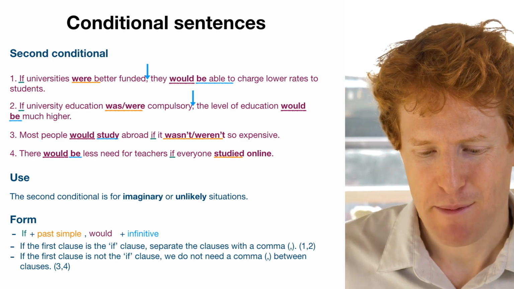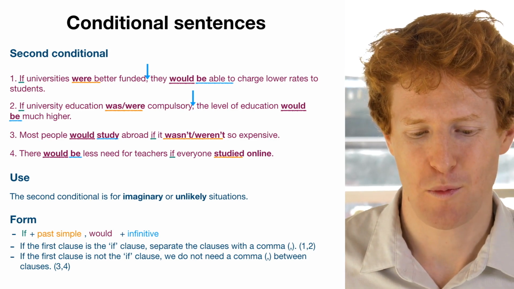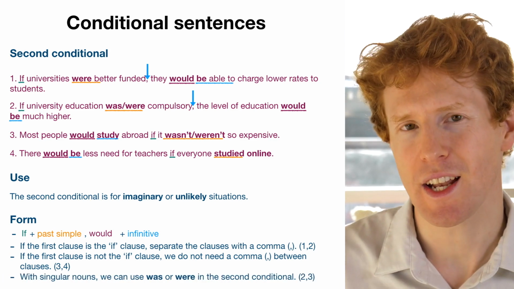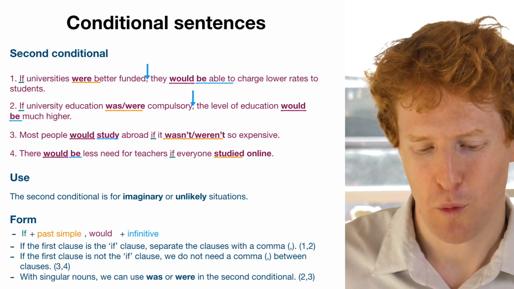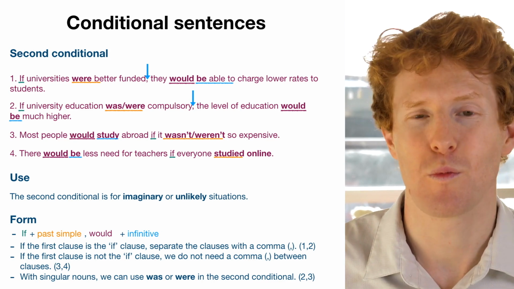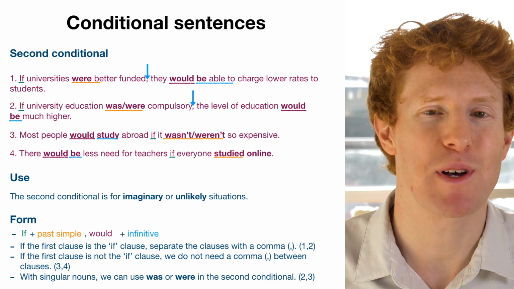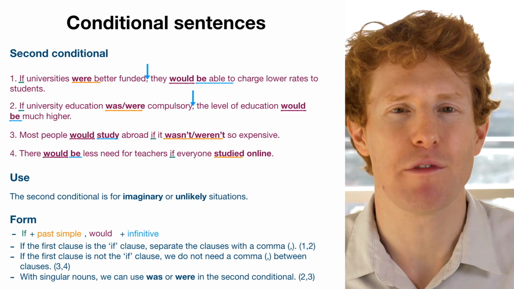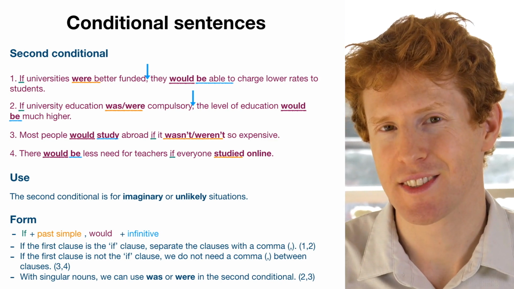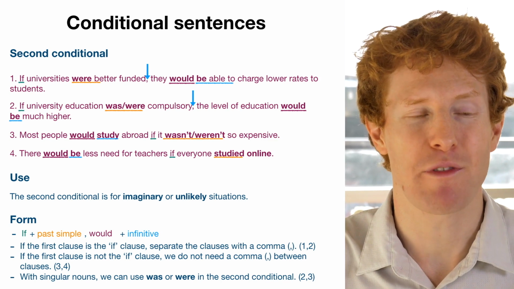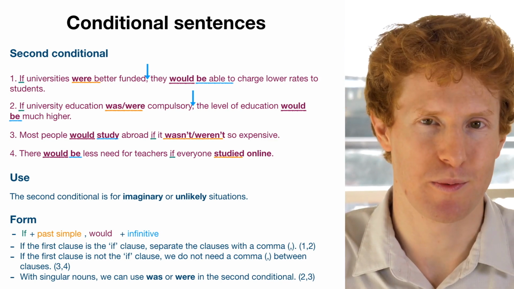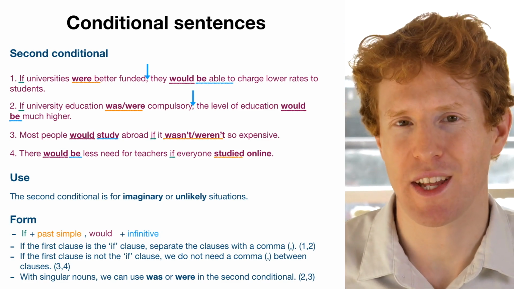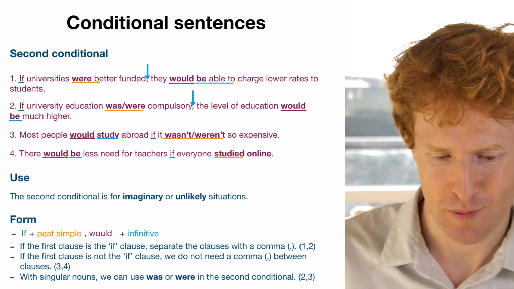Now, you'll notice something about sentence number 2 and 3. We've got 2 different options here. We have was and were. So with singular nouns, or for example it, we can use was or were, and that's because we're talking about a hypothetical situation. Have you ever given anyone advice by saying, if I were you, I would? So you can say if I were you, or if I was you. Both are acceptable. So we can use was or were when we're talking about hypothetical situations like this. Okay,